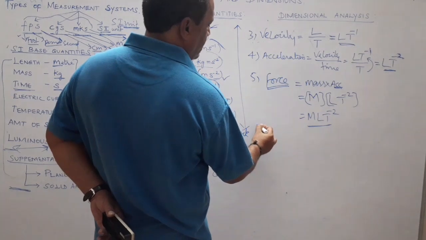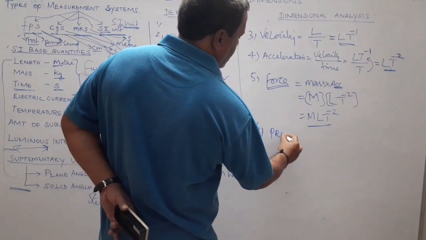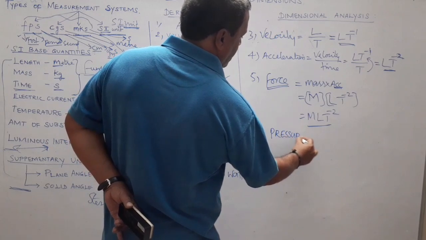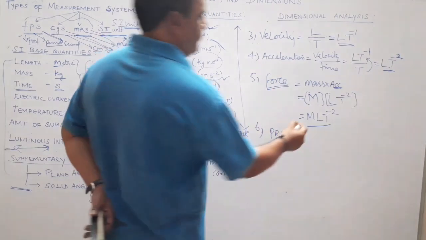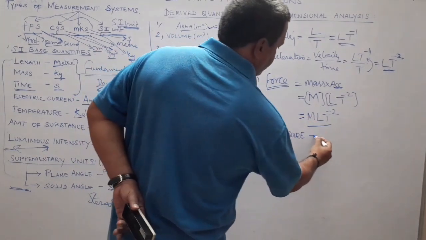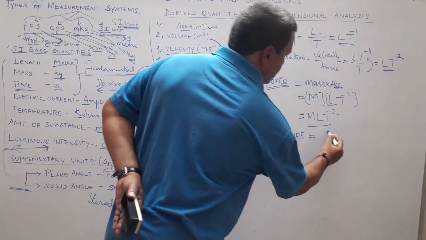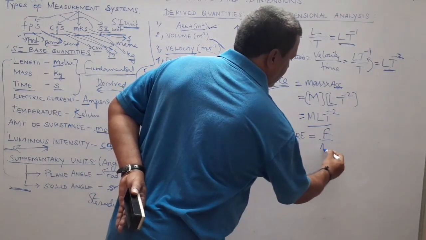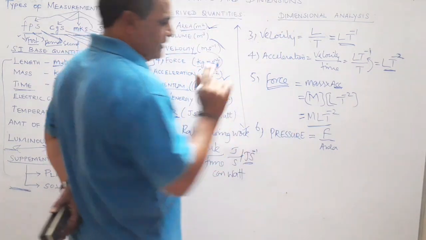Let me give you another example. Now pressure, for example. You are asked to find the dimension of pressure. How are you going to calculate? First you need to know the definition of a particular physical quantity. Pressure is defined as force by area. Force by area is called pressure.